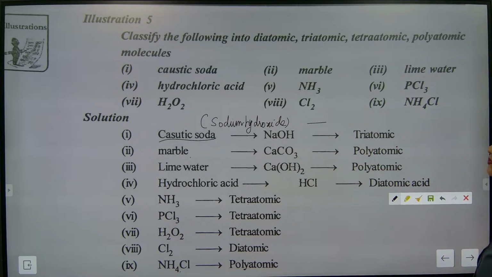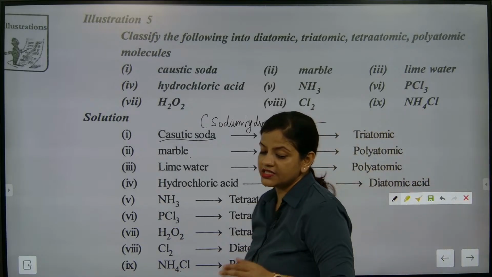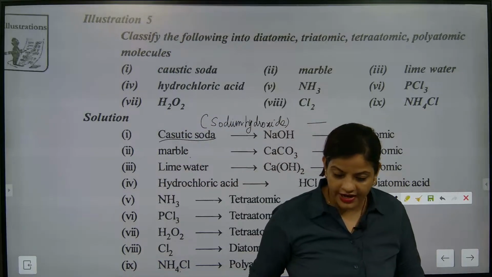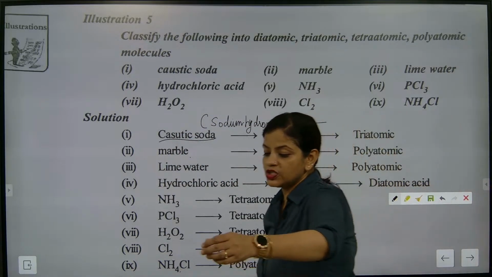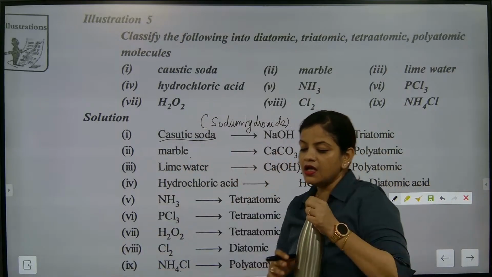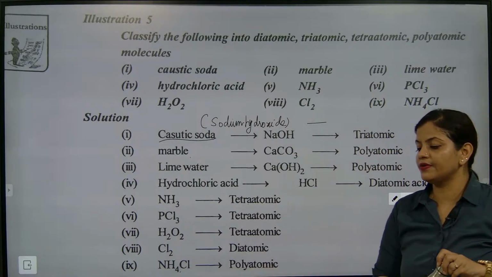Quickly note down the names and quickly identify which one is which. This is very important. Quickly identify all and note down please. Which one is poly, which one is tetra, note everything down. Quickly do it.